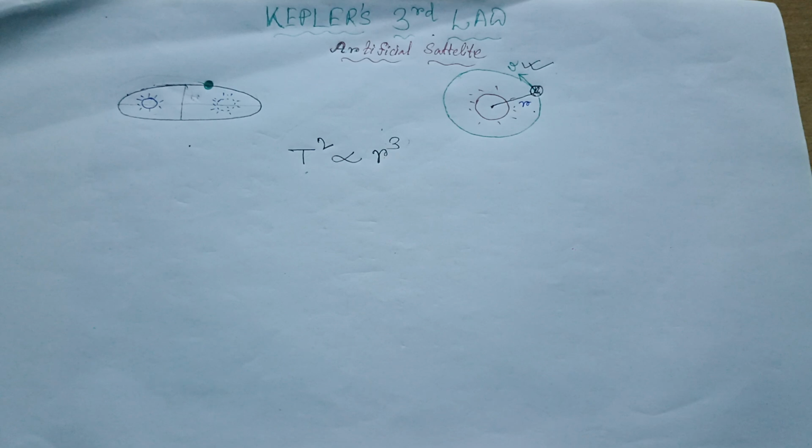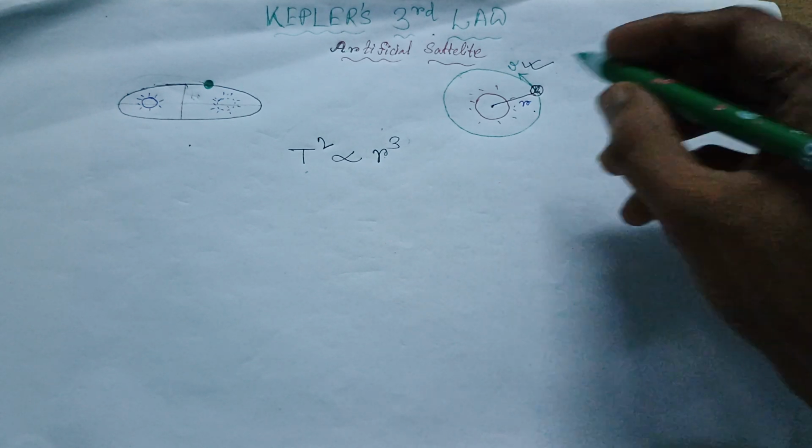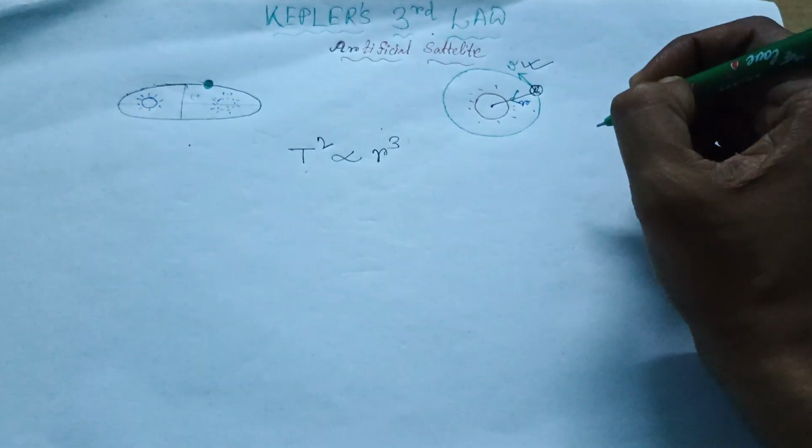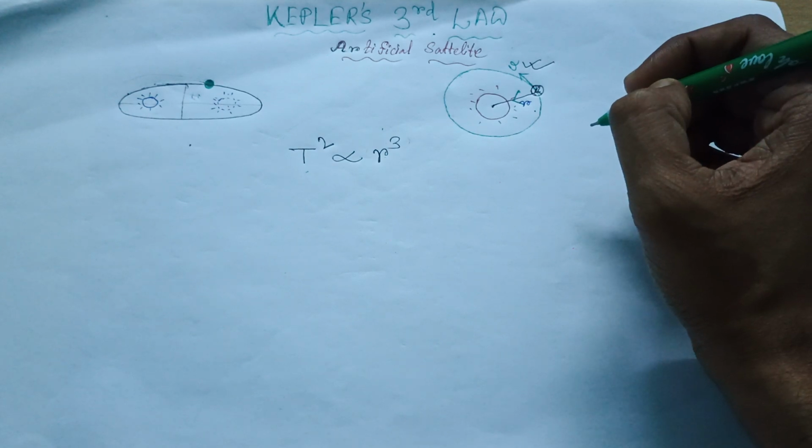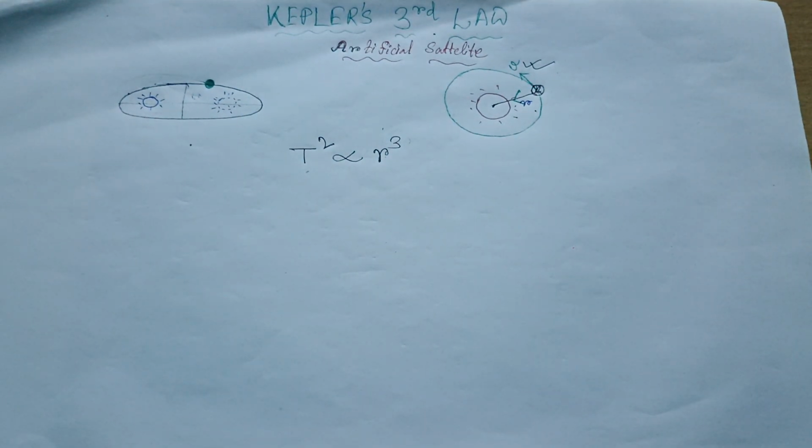So can you identify which is the inward and which is the outward force? And first of all, what are they called? Can you recall? Yes, you can. Just focus a little bit on your previous learnings and you can come up with the answer. The force that is towards the center, it's called what? Centripetal or centrifugal? That is the confusion. So tell me, what is the force, centripetal or centrifugal?